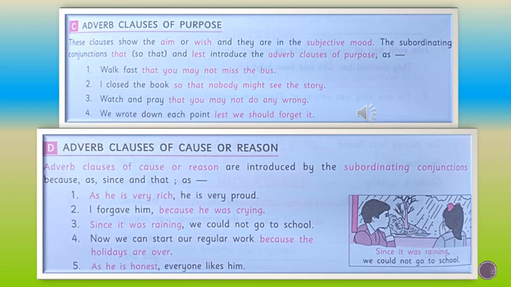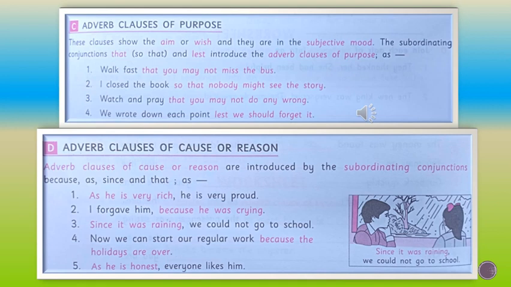See the second example. I closed the book so that nobody might see the story. So that is used here as the conjunction. And the third one, watch and pray that you may not do any wrong. And the fourth one, we wrote down each point lest we should forget it. In the sense we wrote down each point that we should not forget it. In that sense it is written here. Lest is used here.